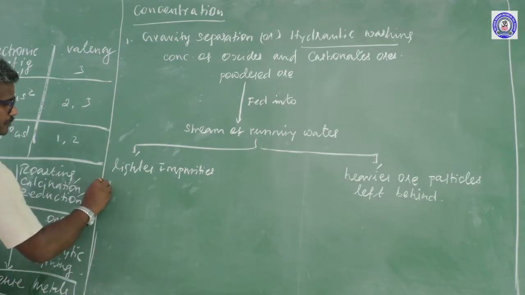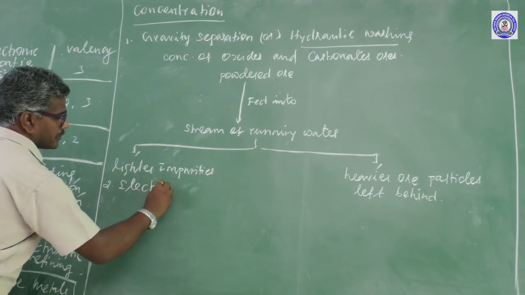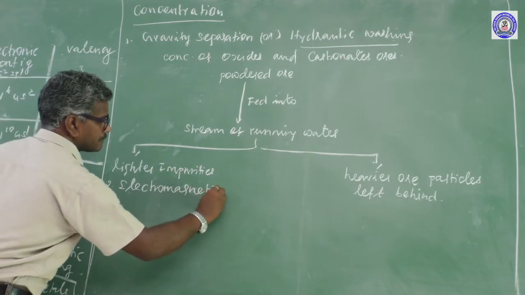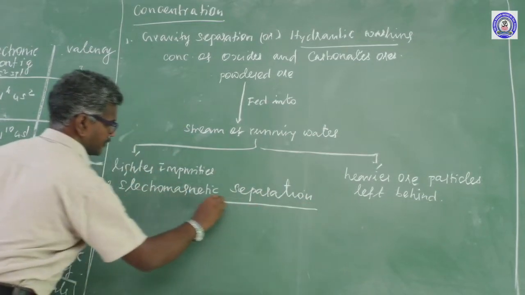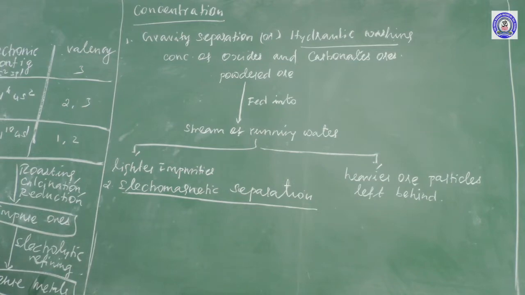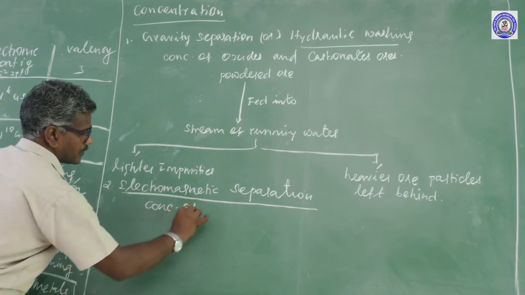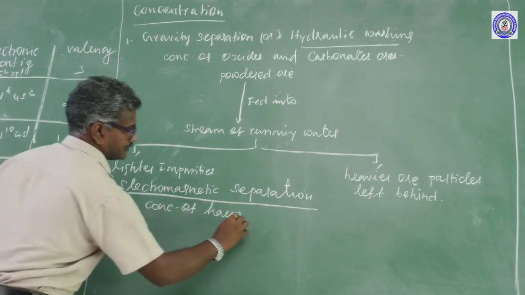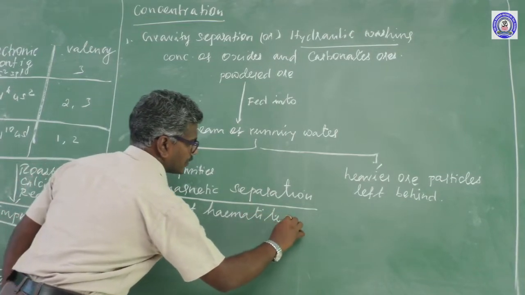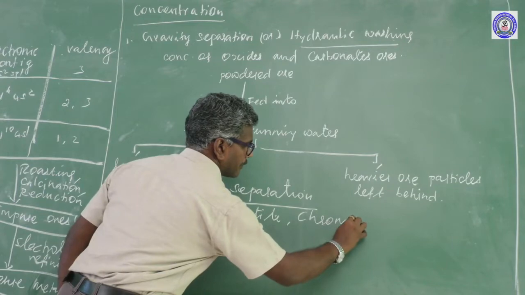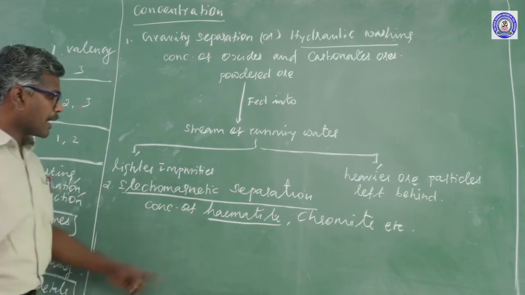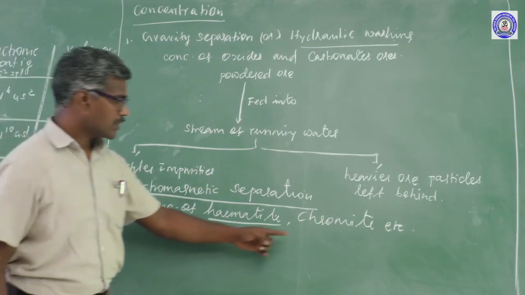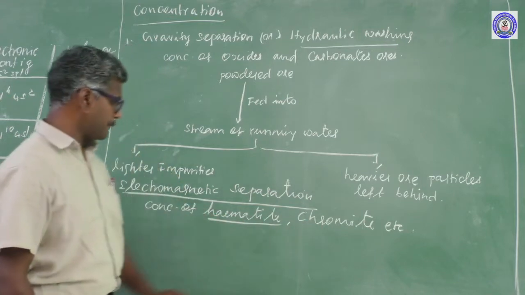Another method, electromagnetic separation. This method is used for concentration of hematite and chromite. What is hematite? Hematite is an ore of iron. Chromite is an ore of chromium.